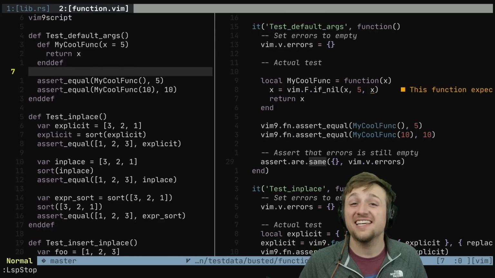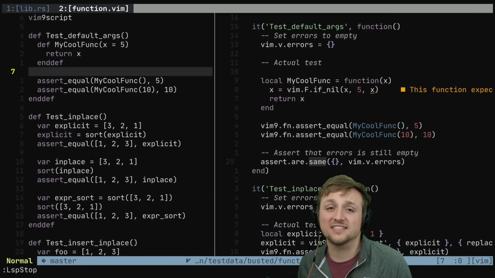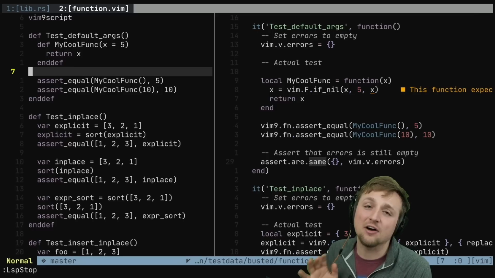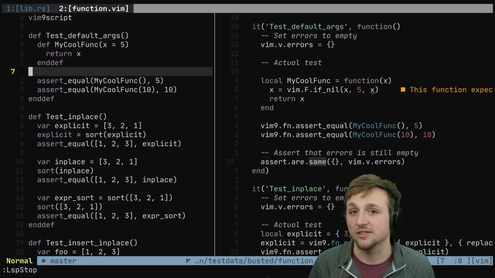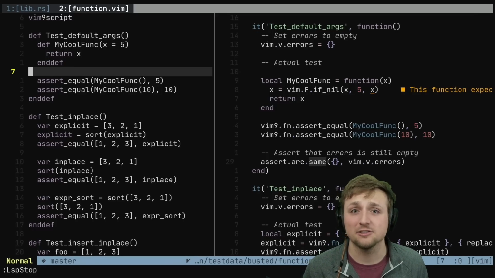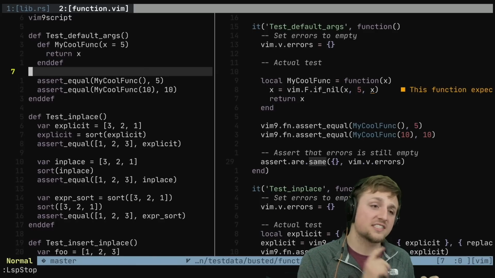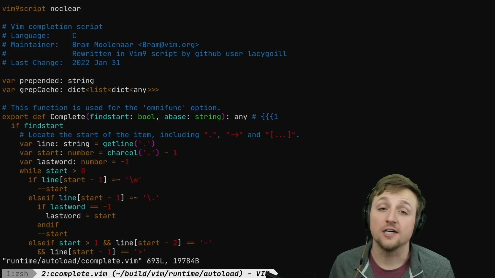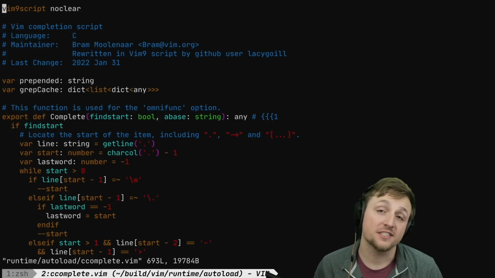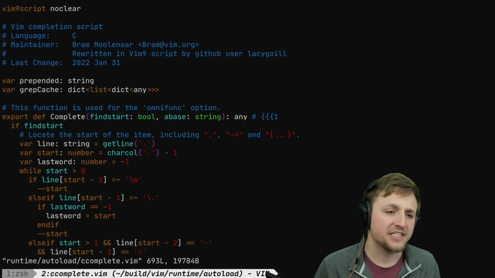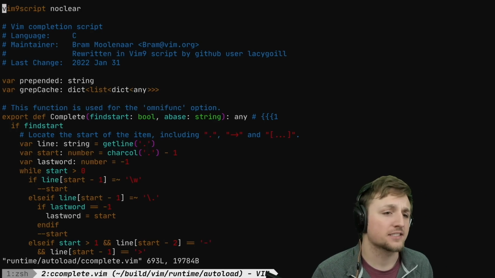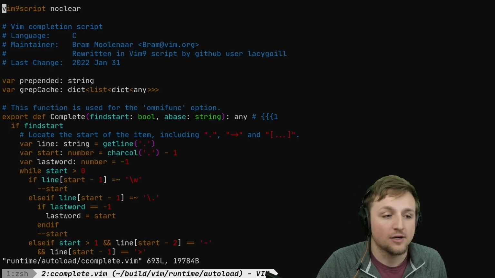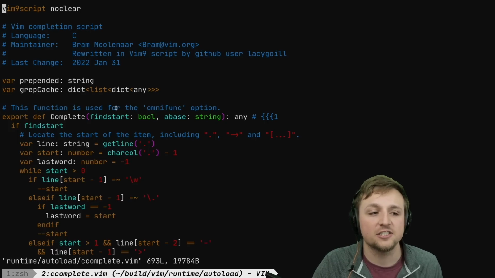This gives really crazy fast iteration speed because I simply have to write up a test in vim9 script, and I can test the exact runtime of how that works inside of NeoVim as we go. This was a really key piece in being able to be confident that what we're doing both stays working and is safe and stable enough to get merged into NeoVim core. So using all of that, we were able to take this file, which is inside of Vim core right now. It's a completion script for C that uses C tags to provide surprisingly good completion inside of Vim without any other tool. And we could take this, which actually contains several interesting language features.